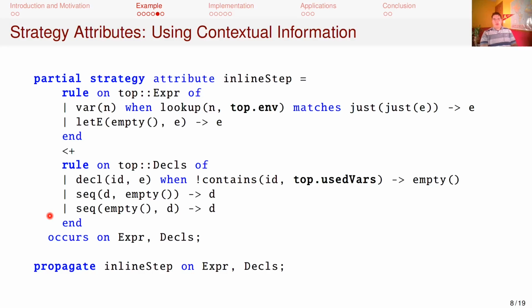Synthesized and inherited attributes can be used in defining strategies simply by accessing them in rules. Terms newly created by a rule are automatically provided with the same inherited attributes as the original trees. Here, the inline step strategy implements the inlining rule shown earlier by looking up n from the environment. The other rule in this strategy eliminates unused and empty declarations with the aid of the usedVars inherited attribute, which tracks all variables in a declaration that are eventually referenced by the corresponding let expression body.